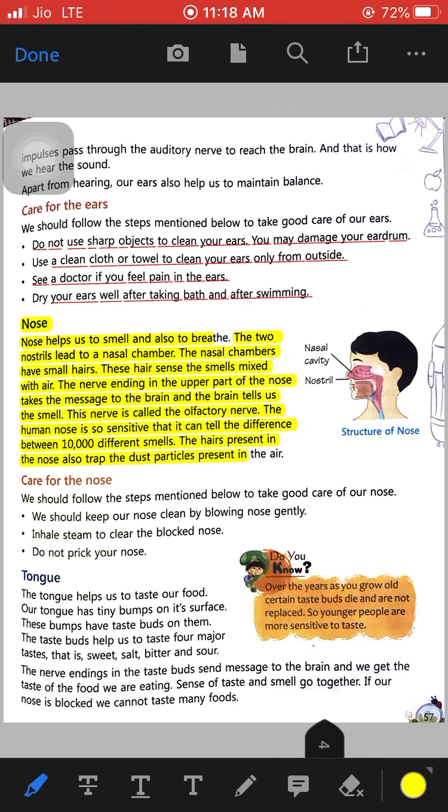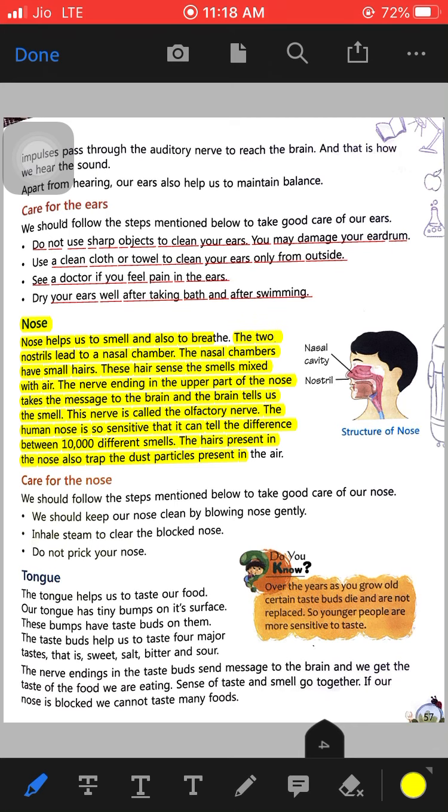So the nerves that send the message from the eyes are known as optic nerves. The nerves that send the message from the ears are known as auditory nerves, and the nerves that send the message from the nose are known as olfactory nerves.